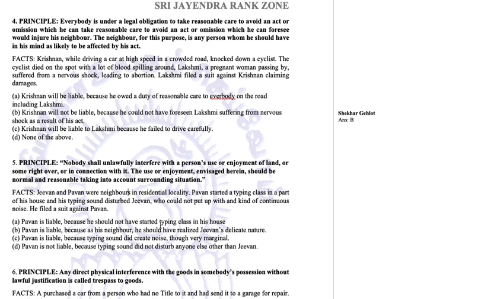Now, in this case, what we have to see is the facts of the case. The facts are that he has started a typing class, and typing class does make a sound, but the sound made is marginally less. Plus, he is doing it in his own house, within the four walls, so sound is going to be more curtailed as well. It is not as audible as if it would have happened in the open air. So definitely to Jeevan only a marginal sound of typing is reaching there.